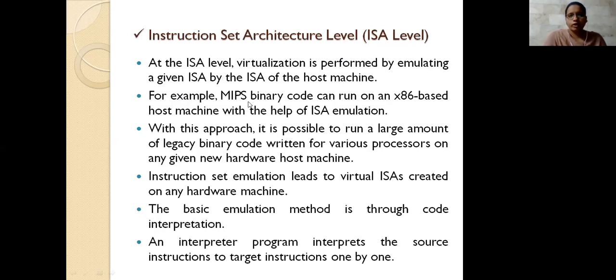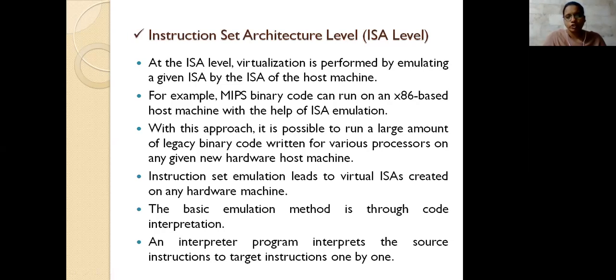For example, binary code which runs on an x86-based host machine can be run with the help of ISA emulation. So we are providing an emulation environment, where an instruction set which does not run on your environment could be run by using the virtual resources.